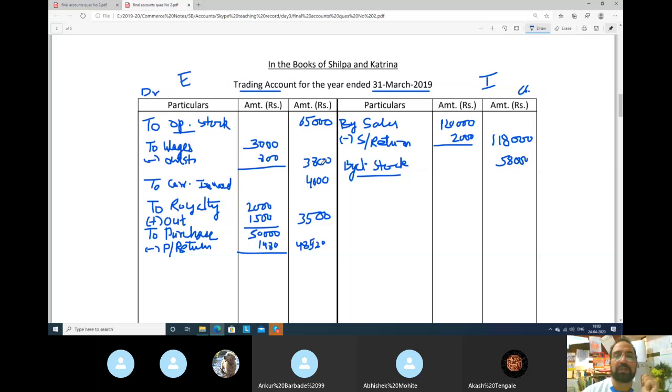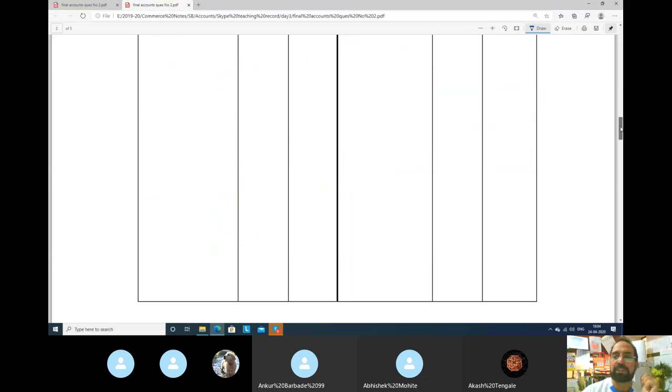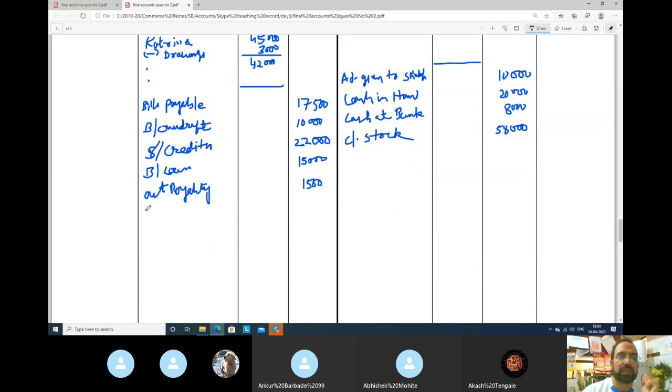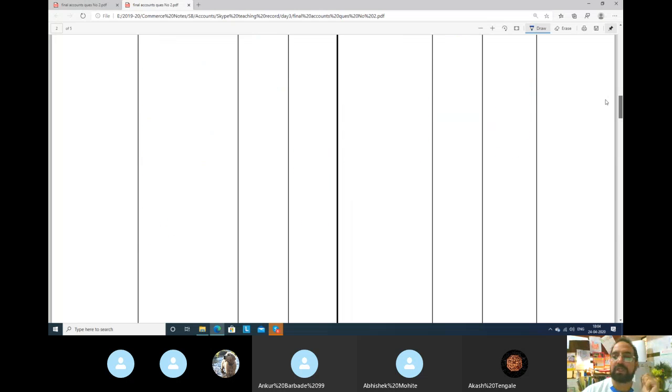And second effect, same, you have not paid expenses you were supposed to pay. When you have not paid, now it will be your liability. So we will take here outstanding wages. How much? 800 rupees. Next adjustment.